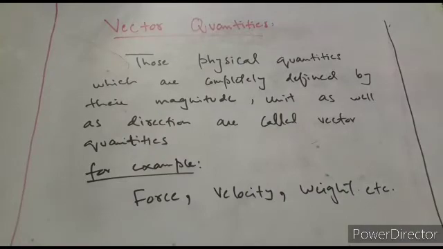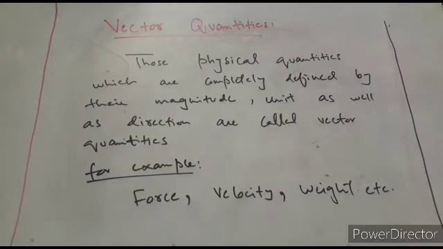Okay, so moving on to vector quantities, we describe a vector quantity as those physical quantities which are completely defined by their magnitude, unit as well as direction. Some examples of vector quantities are force, velocity, weight. All these physical quantities are vector quantities because we require some direction for the complete description. Like if I ask you to apply a force of 5 newtons on a chair, 5 is the magnitude and newton is the unit, but you cannot do so because you need some direction to apply that force.